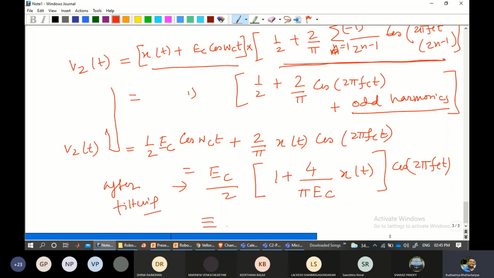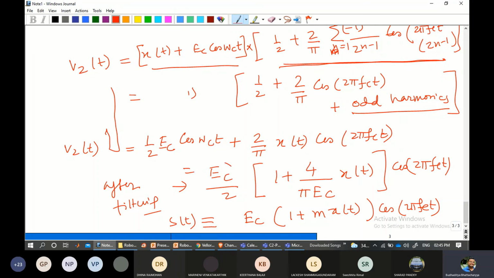If you compare this again with the one that we already discussed a little while back, this is Ec (1 + m x(t)) cos(2π fc t). This is what we had discussed just a while back, the generic expression of a modulated signal.